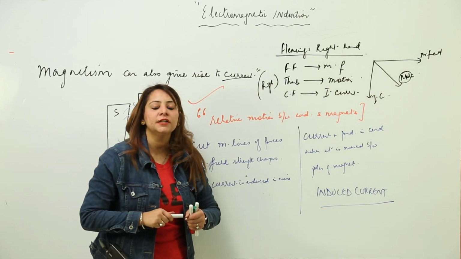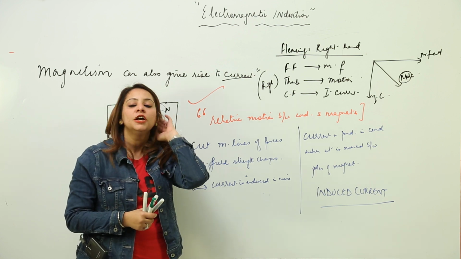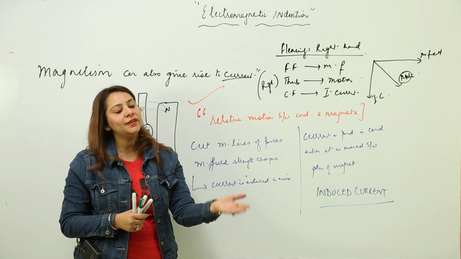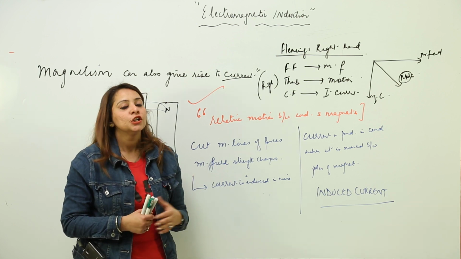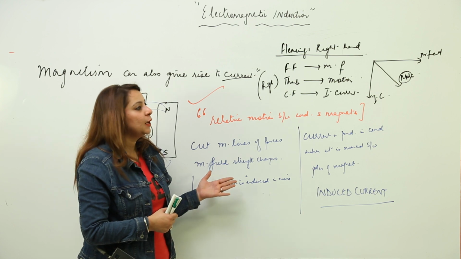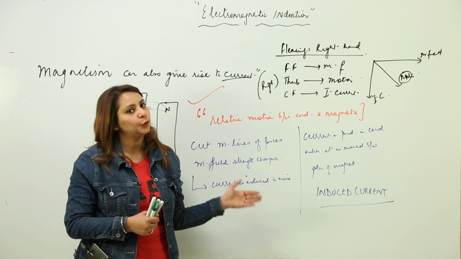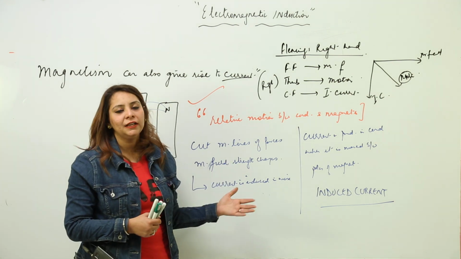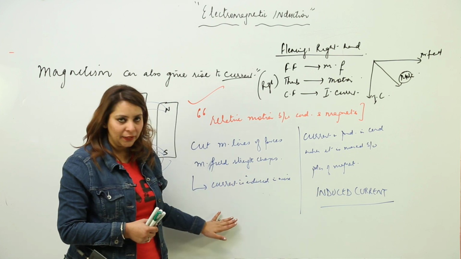And you know that the direction of the induced current always acts in the opposite direction to the cause which is producing it. So its direction always opposes the cause of its production. This you will study in higher classes as Lenz's law, probably in 10th. So this is what electromagnetic induction is.